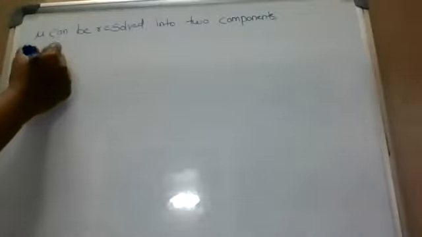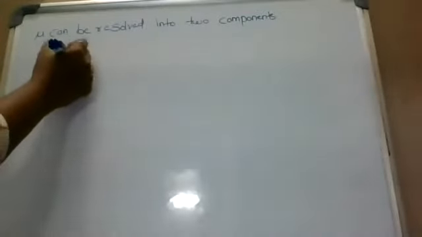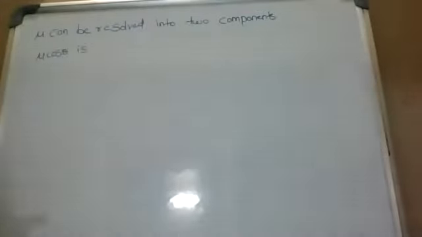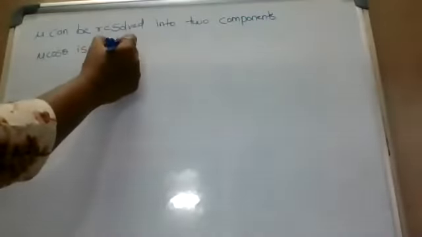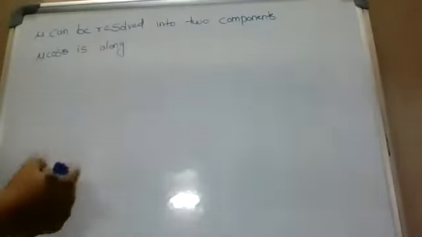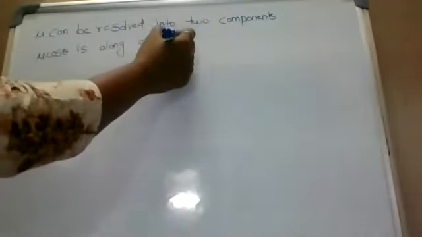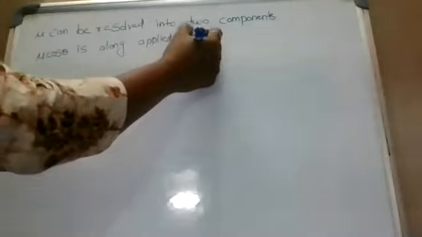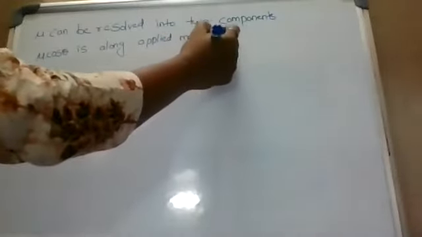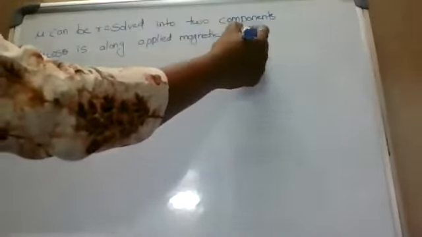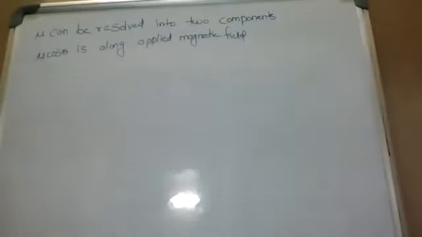Mu cos theta is along applied magnetic field.